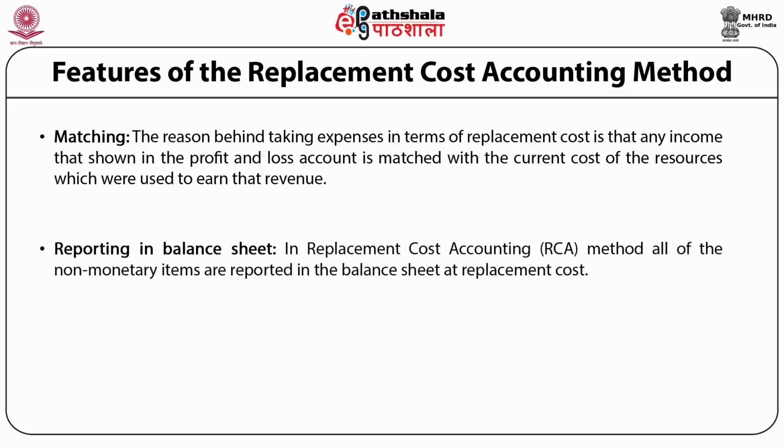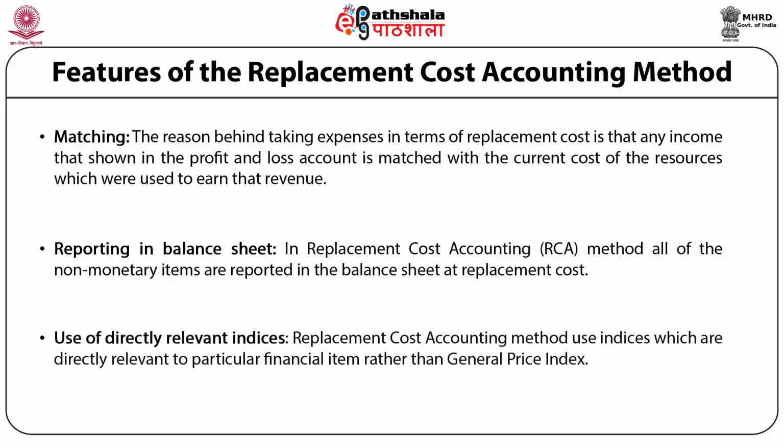Reporting in balance sheet. In the replacement cost accounting method, all of the non-monetary items are reported in the balance sheet at replacement cost. Use of directly relevant indexes. The replacement cost accounting method uses indexes which are directly relevant to a particular financial item rather than a general price index.